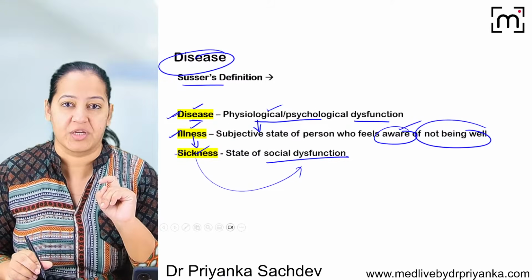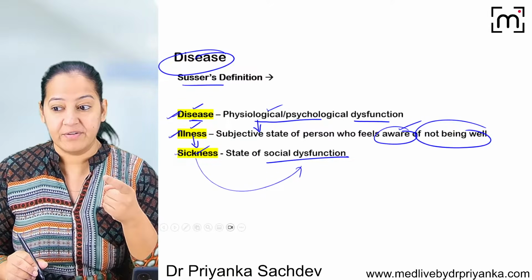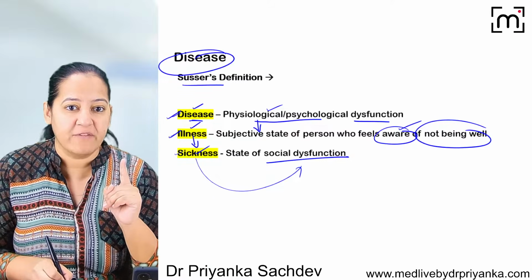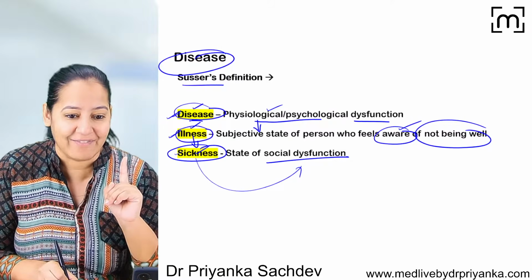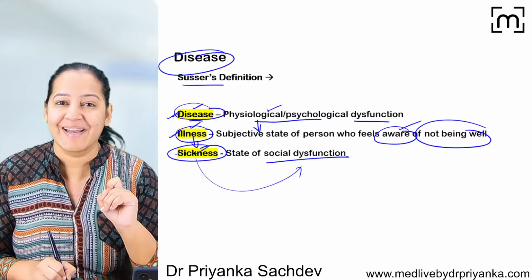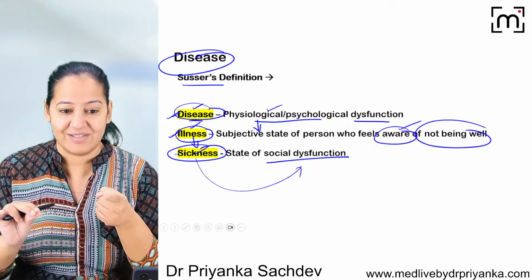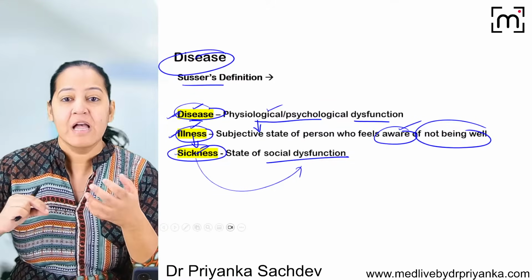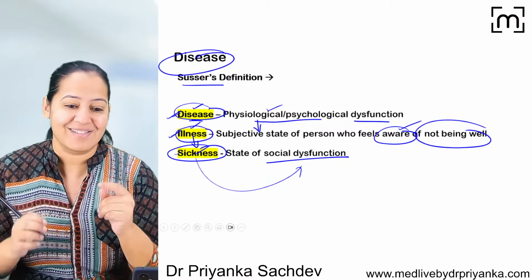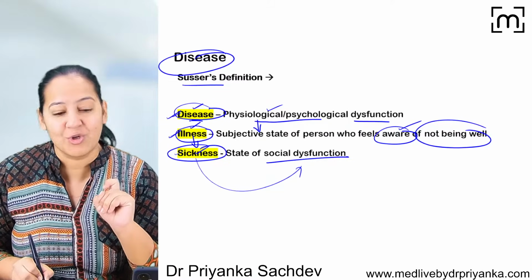Sickness is social dysfunction. Whenever you were ill during school time, you gave a sick leave to your teacher. You don't give an ill leave or disease leave; we always give a sick leave. What is a sick leave? We request our teachers or the boss that we are not going to come to the workplace for certain days because we are ill. Sick leave is the social dysfunction.